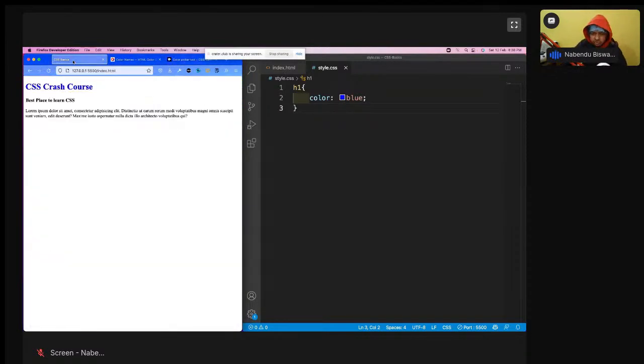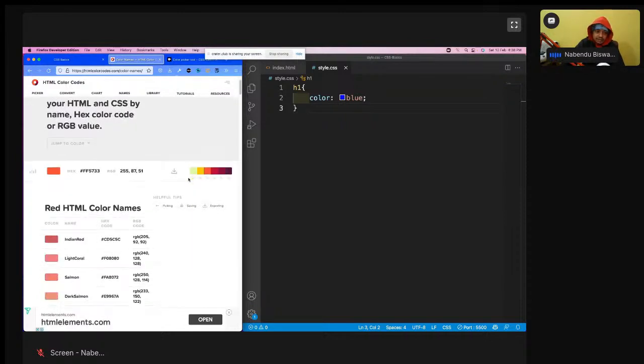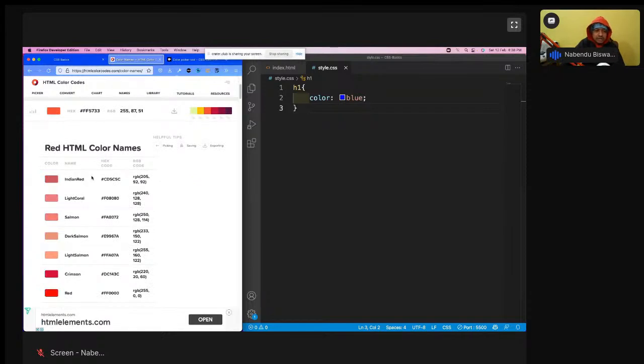So the first way to give color in CSS is by the color name, like blue you are seeing. There are actually 140 color names in HTML5, only 140. But before 2015, there were only 30-40 color names. Right now, there are 140 color names.